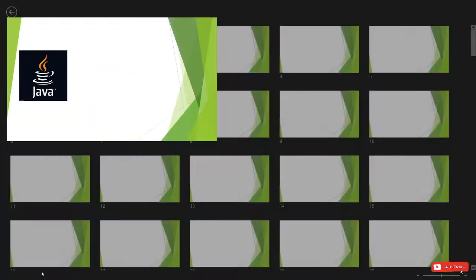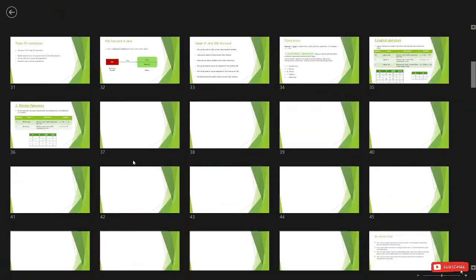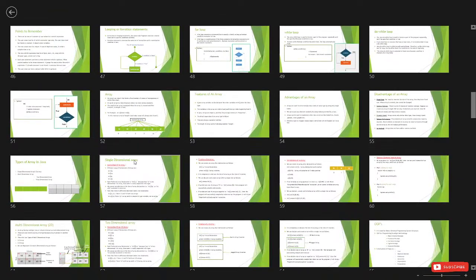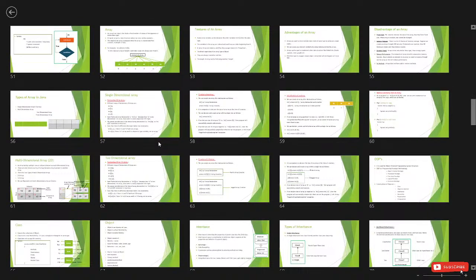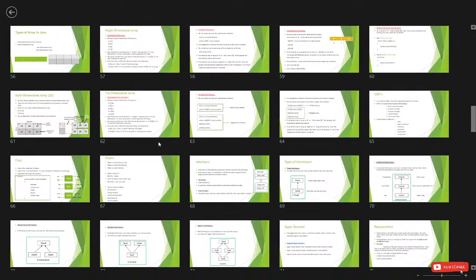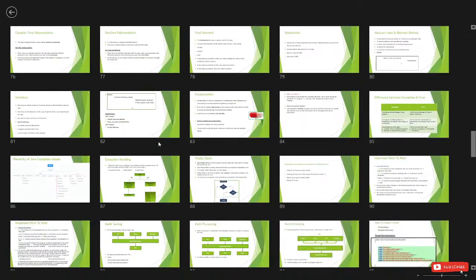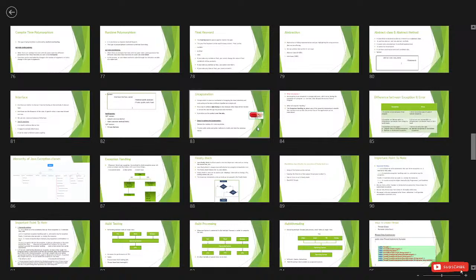Okay, this is also very easy. Exception means what? Does anyone know what is meant by exception in real life? I am not asking about Java, I am asking what exception means in real life. And another term is there, that is error. Does anyone know what is meant by exception and what is meant by error?